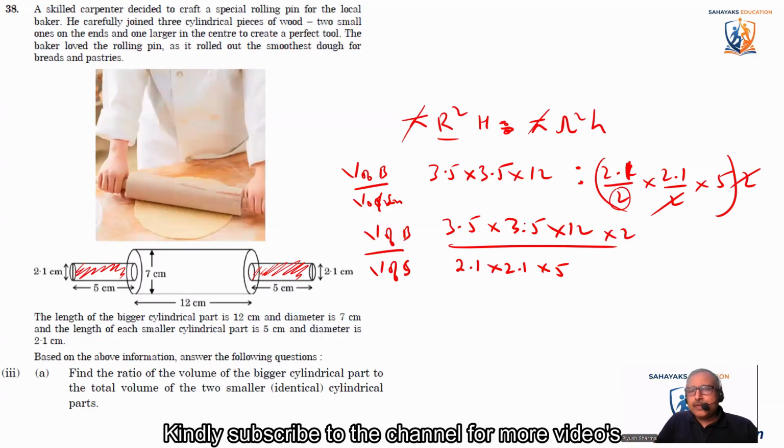So let's find out. Now we'll cancel out the points. Now 7 3s are 21, 7 5s are 35. 3 4s are 12. This 5 is going to cancel out with 5. Now it becomes 5 4s are 20, 2 2s are 40. So it is 40 divided by 3. The ratio is 40 is to 3.